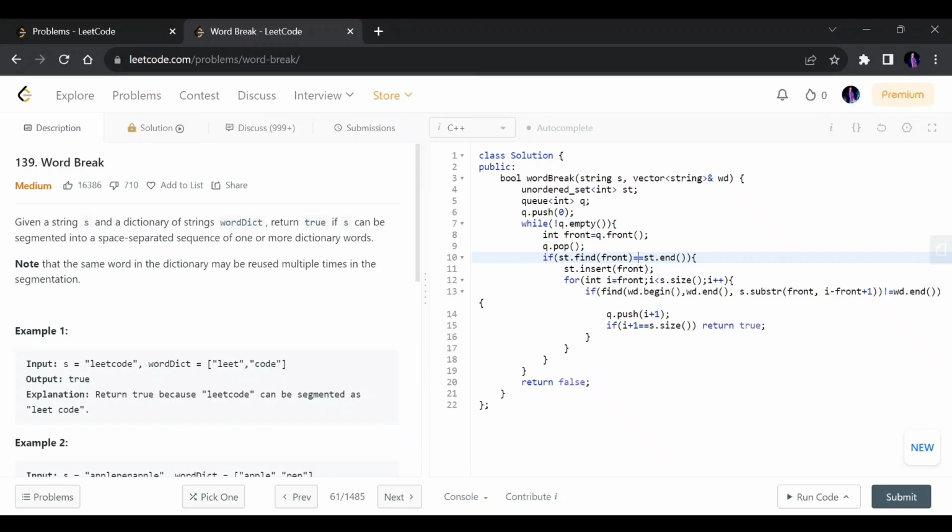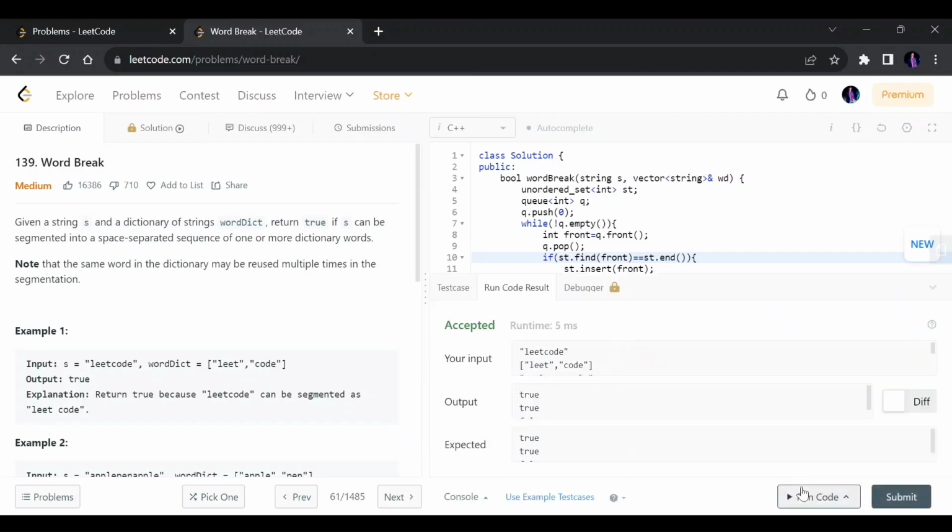If the element is in the set, I will not explore it because I already explored it previously. It doesn't make sense to explore it again and again, it will just increase my time complexity. So let's try to run it.